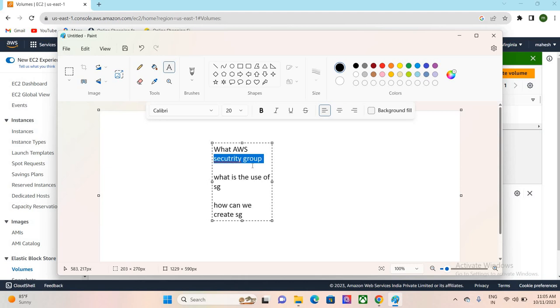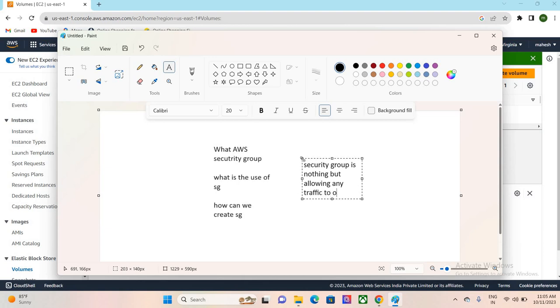Here, a security group is nothing but allowing traffic to our servers available in cloud. Do you get my point? Security group is nothing but allowing traffic to our servers.